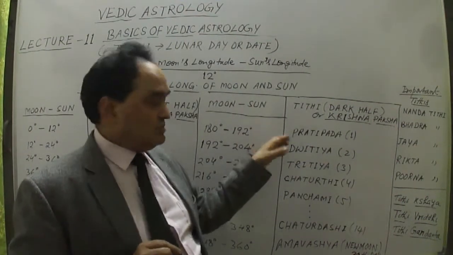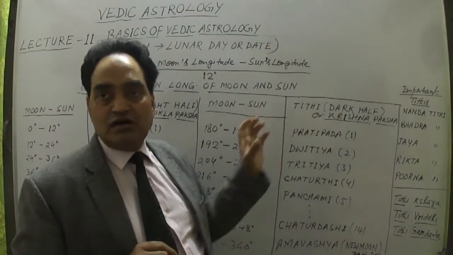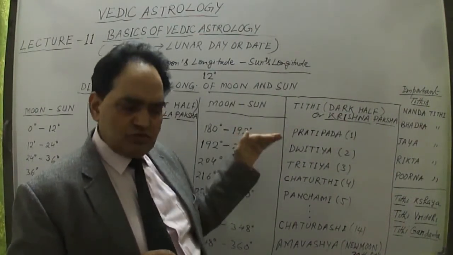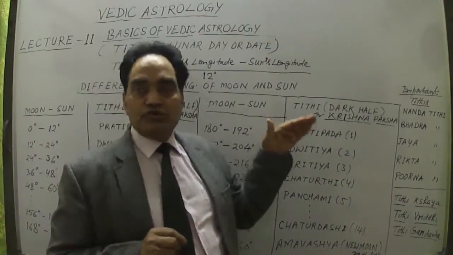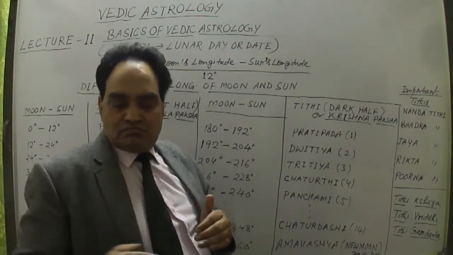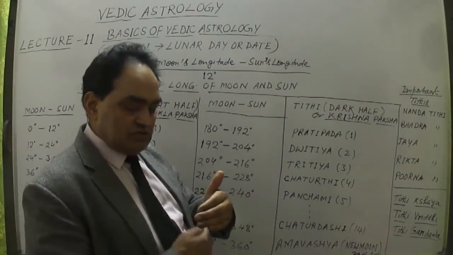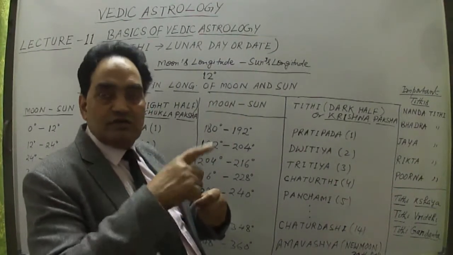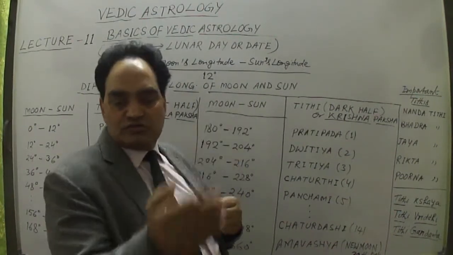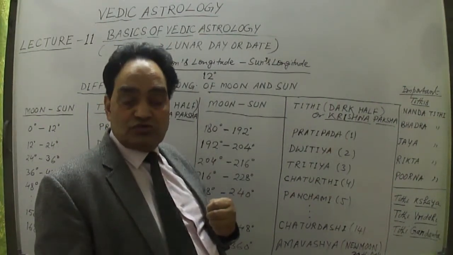This is again Pratipada or Pratham Tithi of dark half or Krishna Paksh, when the moon is slowly diminishing its light because it's moving towards the sun. When the sun is like this and the earth is in between, the moon is not visible completely.